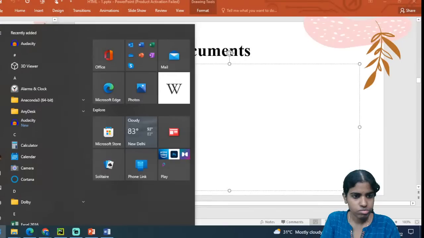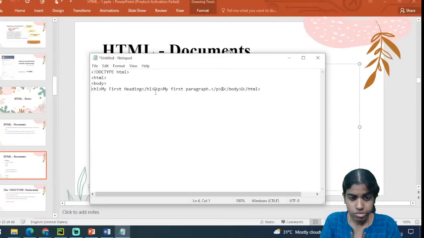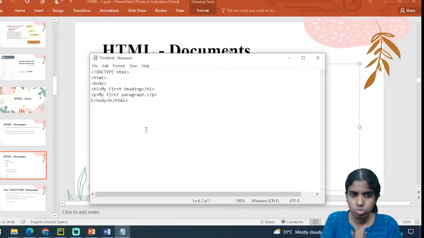So I am just going to type this HTML code. For example, I am going to discuss with you the syntax, how to create this HTML code. For example, I am just giving this body, and inside that I am enclosing this within HTML and hyphen HTML. So this is how my HTML document looks like.